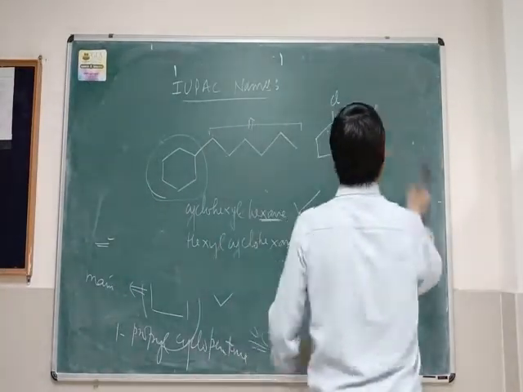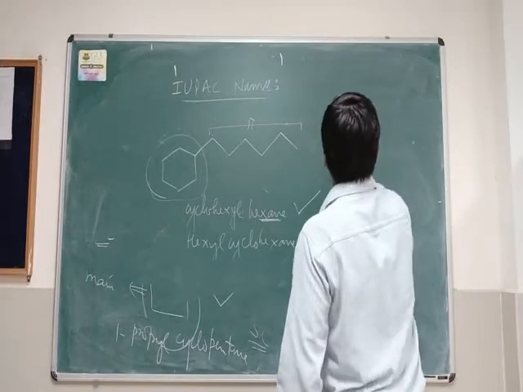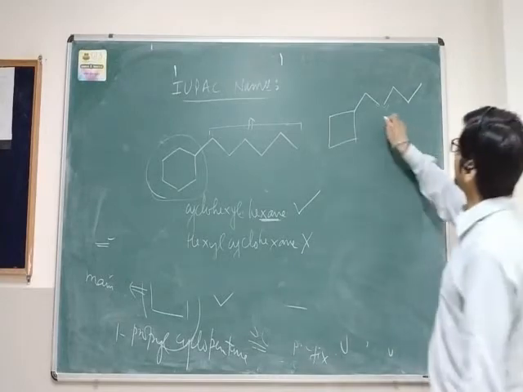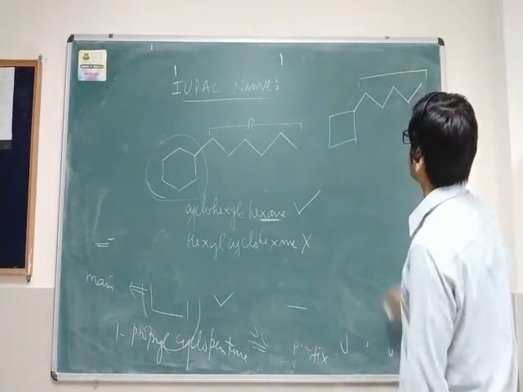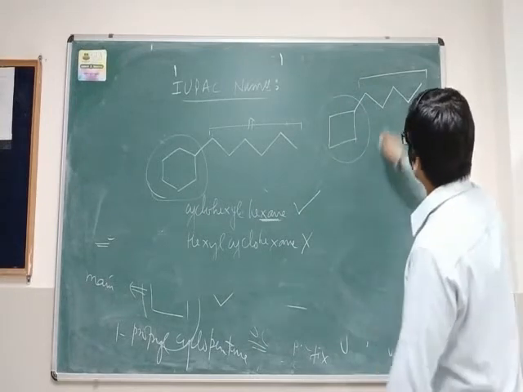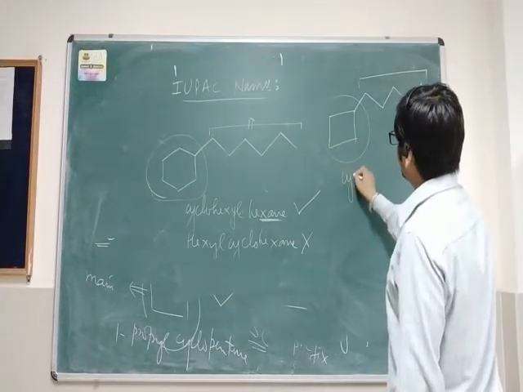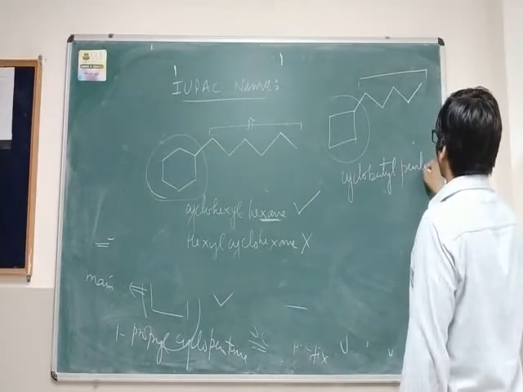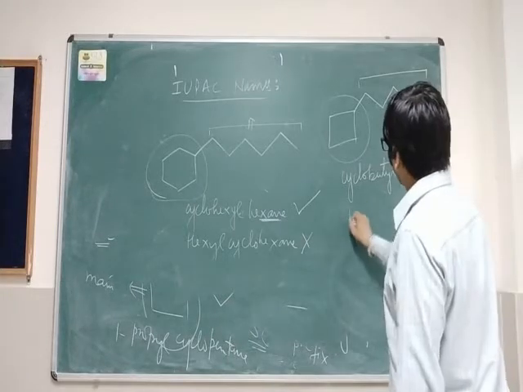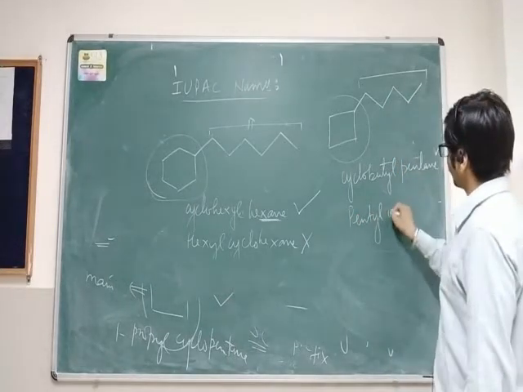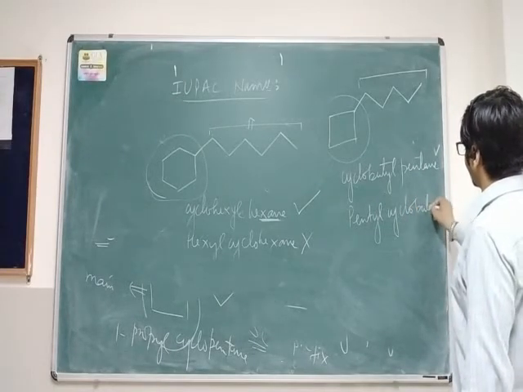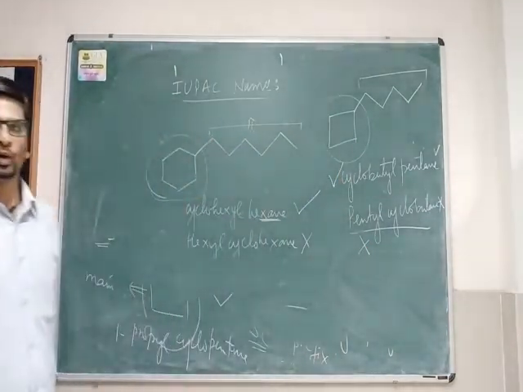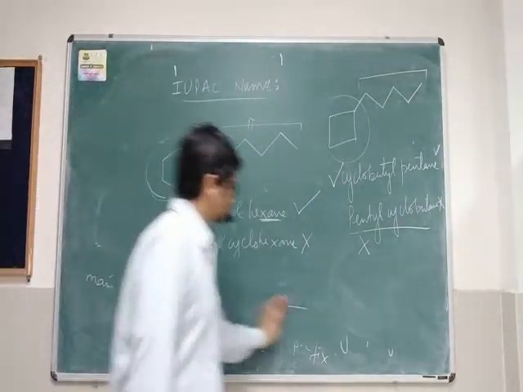You can try one more example. Now you can see you have 5 carbon atoms in the side chain and 4 carbon atoms in the ring. The name of this compound becomes cyclobutylpentane, not pentylcyclobutane. This is incorrect, this is correct. So I hope you have understood the concept.